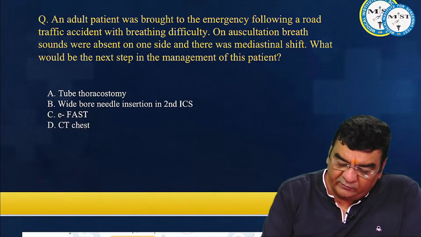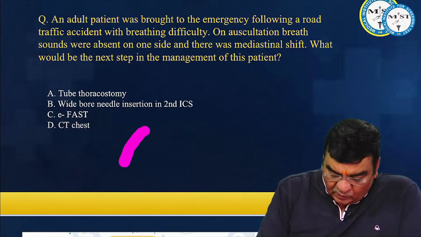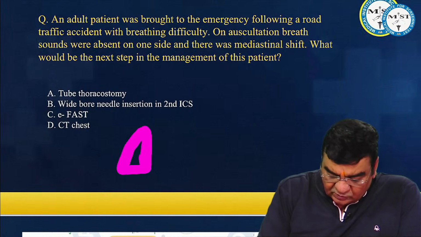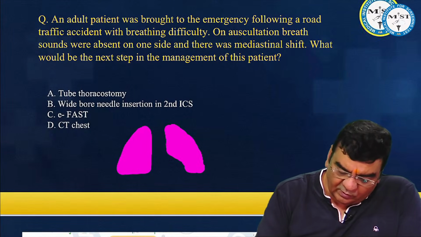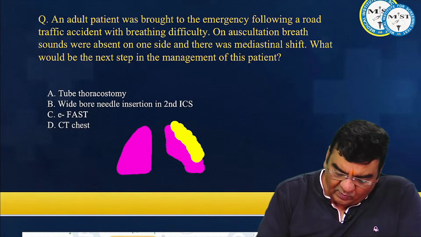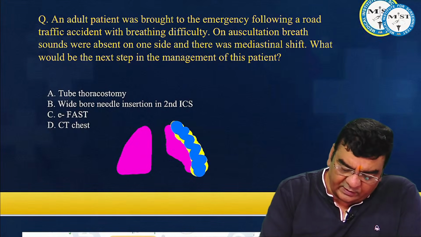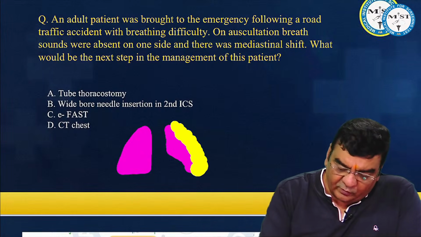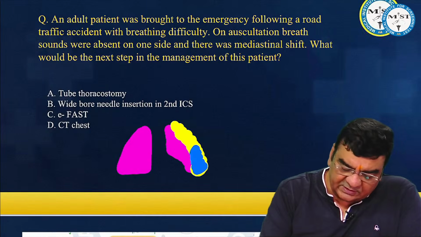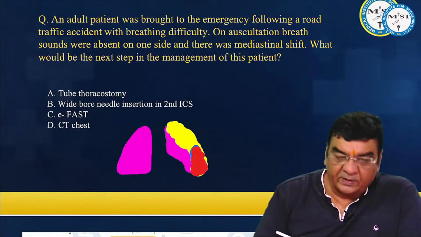Okay, if we try to focus, all the lovely doctors know that God has given us two air balloons, and suppose there is a collection on one side, maybe air or blood or fluid, whatever the collection is. What can happen? If it is fluid or blood, it will settle more towards the bases, while air will settle more towards the upper area.